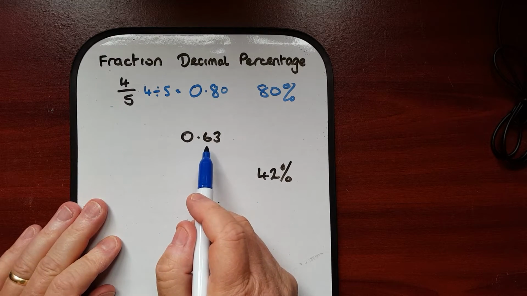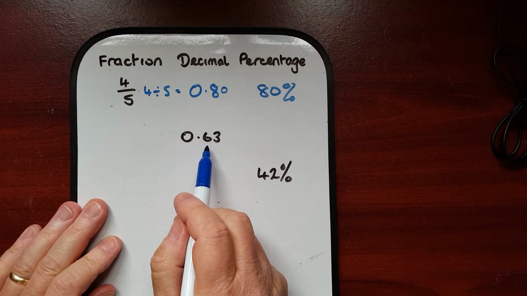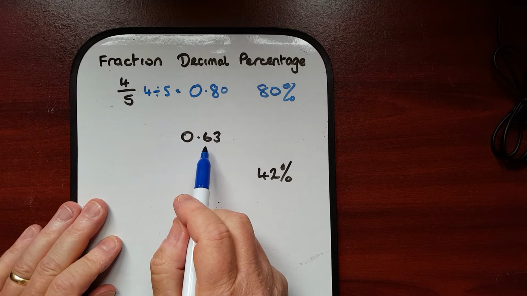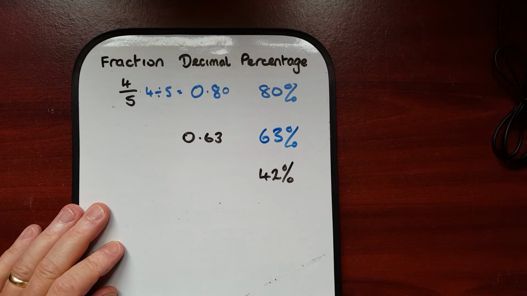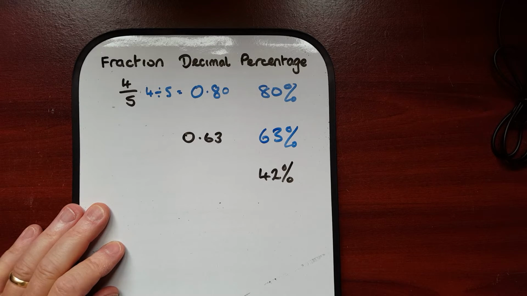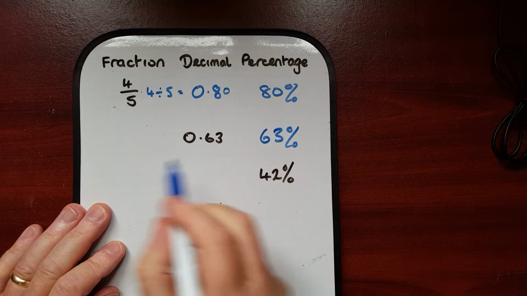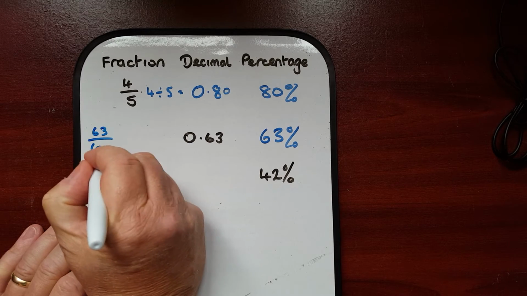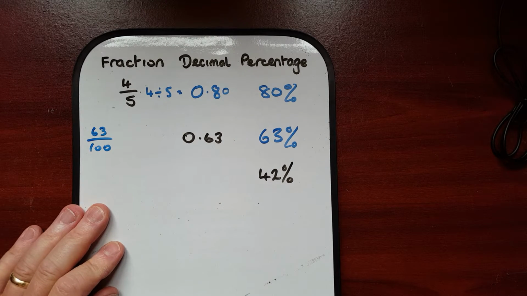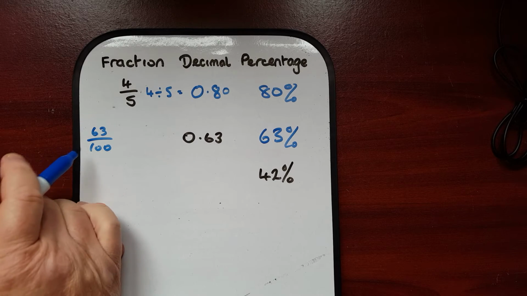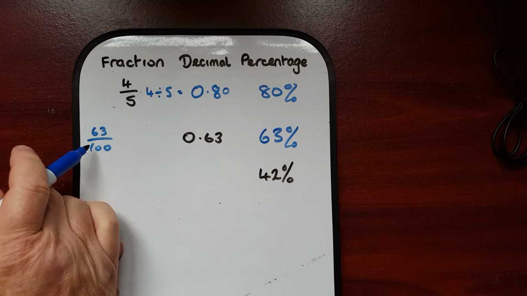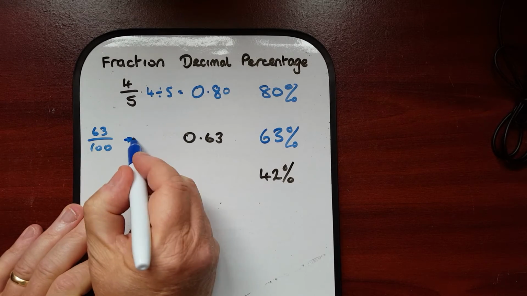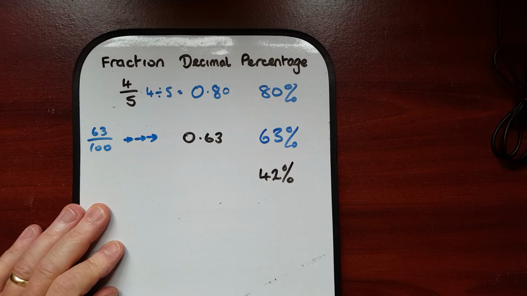Let's do this one. We've got to change it into percentages and fractions. Well, there's no need to even think about the decimals to percentages. This is 63%. That's it, dead simple. How would we do it as a fraction? Well, remember, percentages is out of 100. This is actually 63 over 100. And what you would then do, of course, is you would take a look to see whether you can simplify it. You can't simplify this one, but in some cases you could, so you would, if necessary, do other things to make it into a simplified fraction.